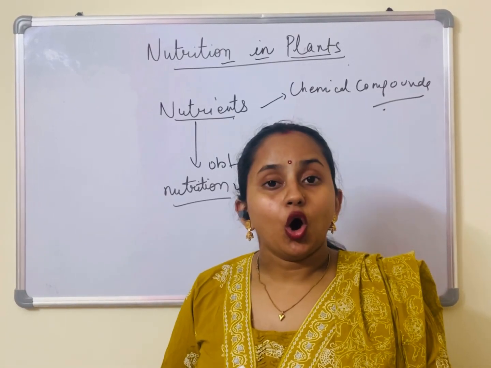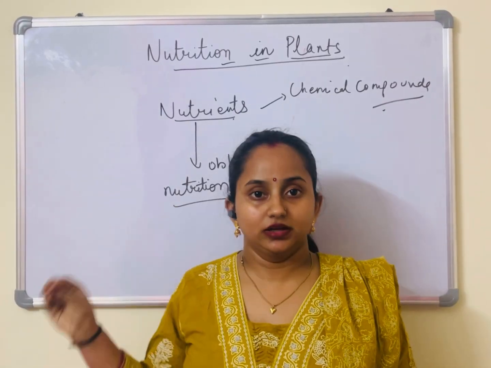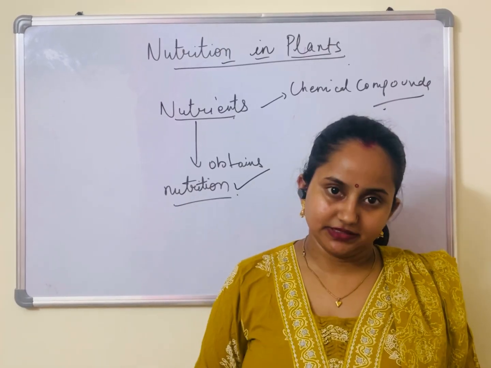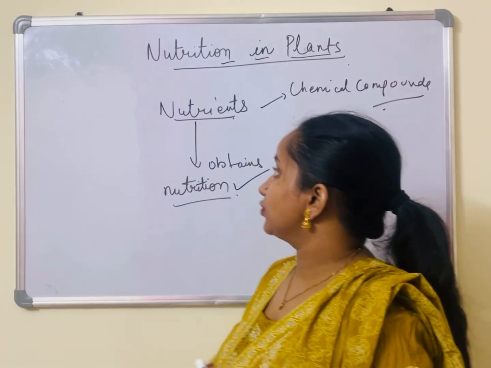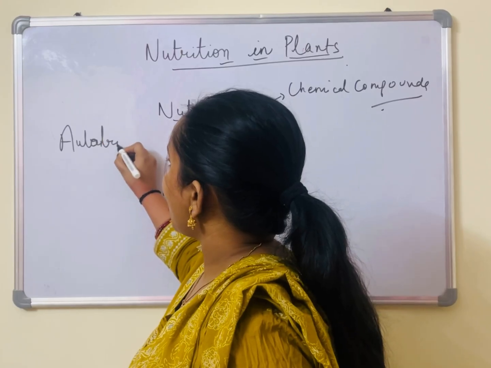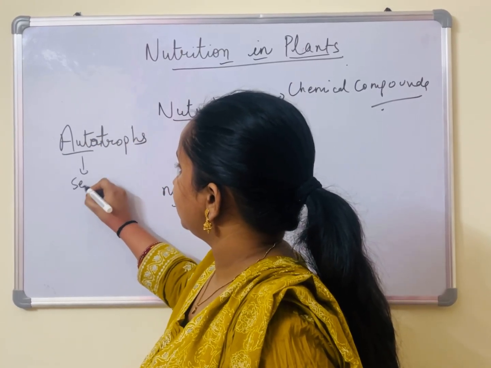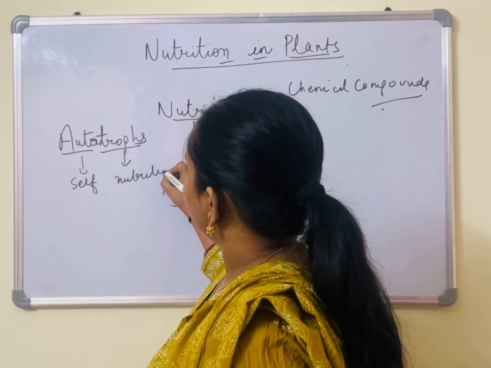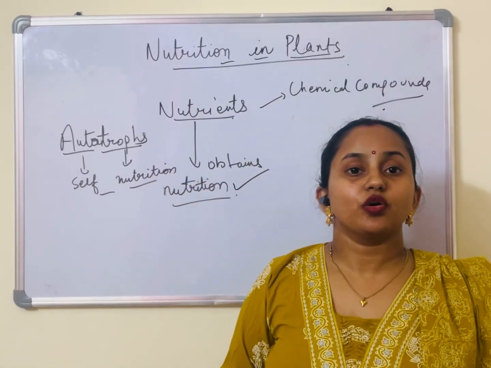I know all of you know this, that plants are green in color and they synthesize their food by themselves. वो अपना खाना खुद ही बनाते हैं और इसी वजह से उन्हें प्लांट्स को हम ऑटोट्रॉप्स कहते हैं. ऑटो मीन्स सेल्फ, ट्रॉप्स मीन न्यूट्रिशन. Plants are called autotrophs.